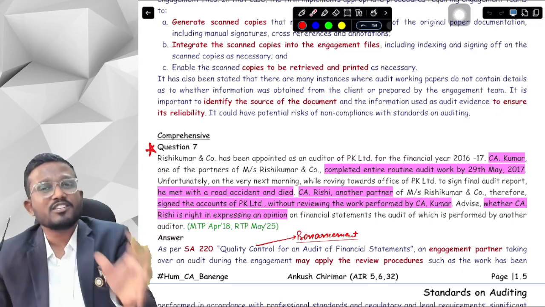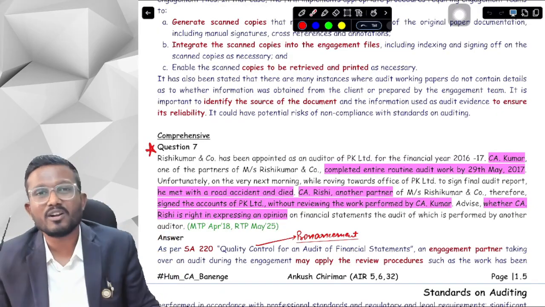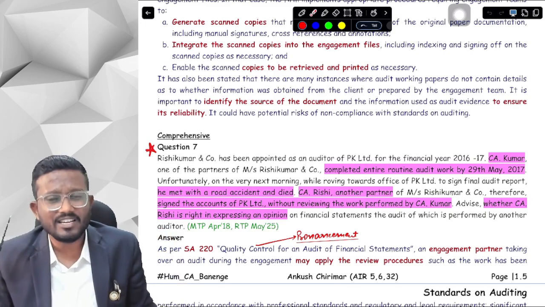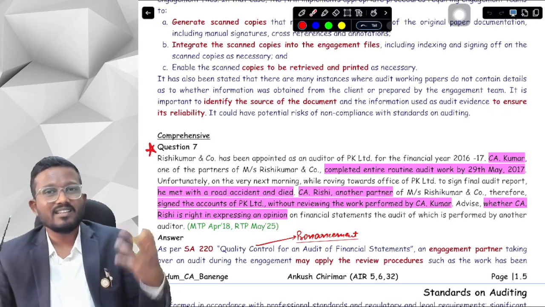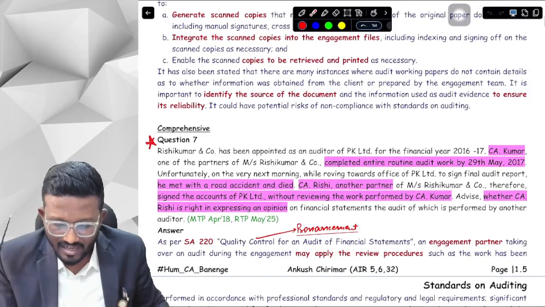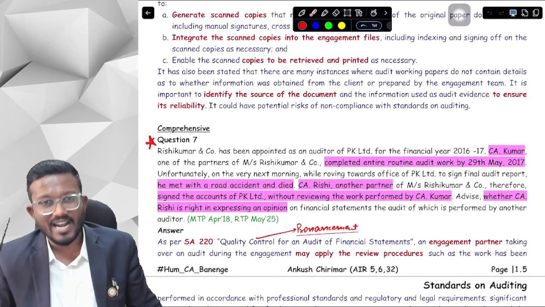I need to first check at least a few of the works of the other CA, then only I can rely on it. I can rely, there's no doubt about it, but I should be satisfied that the work done by the other CA is more or less correct. Okay, yes sir, but here we didn't review the work performed by CA Kumar. That is wrong. We should have reviewed at least.